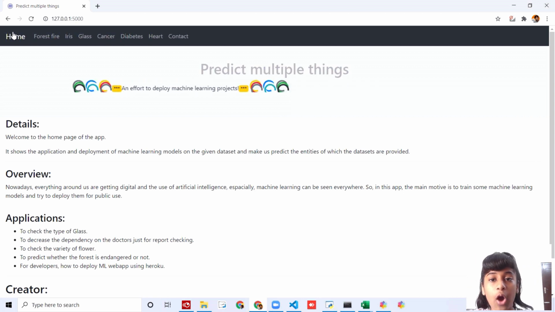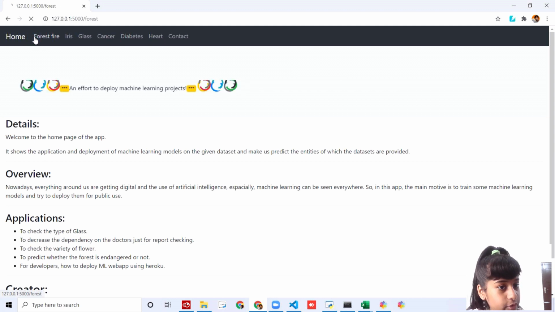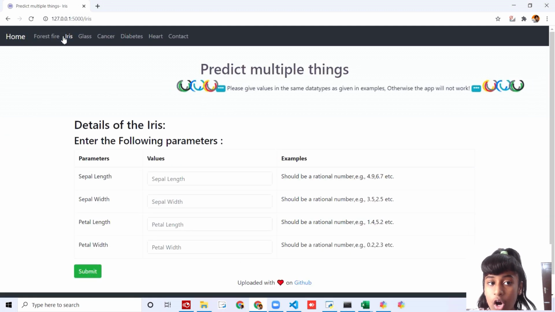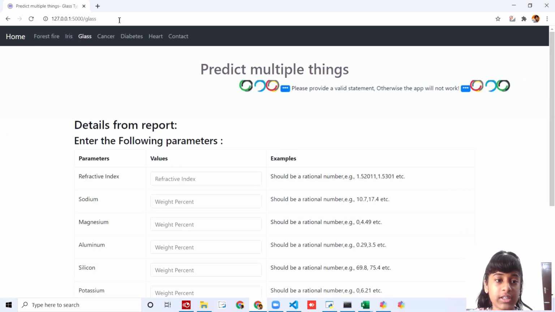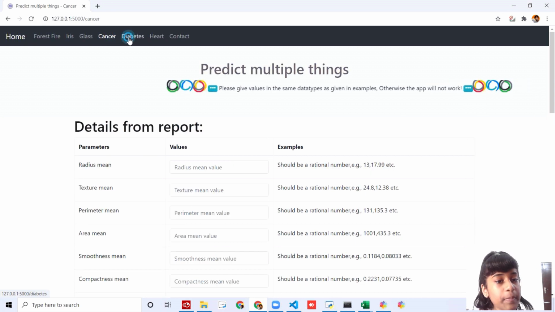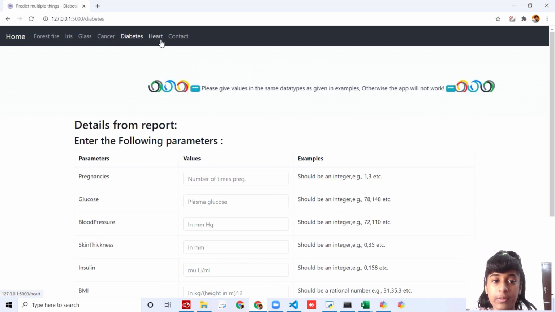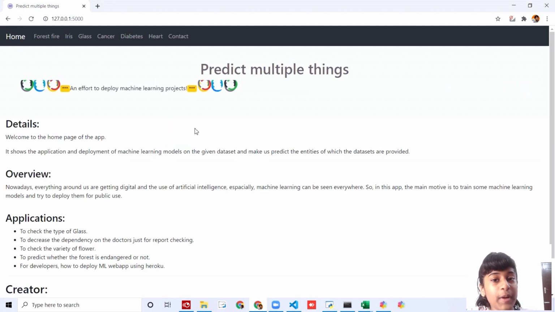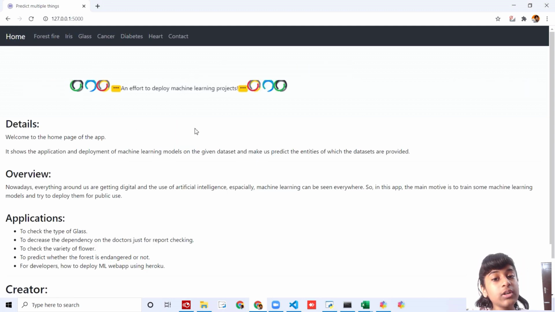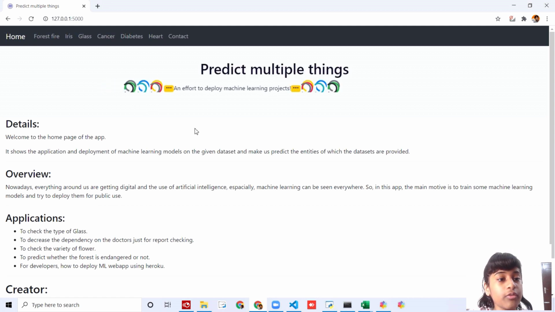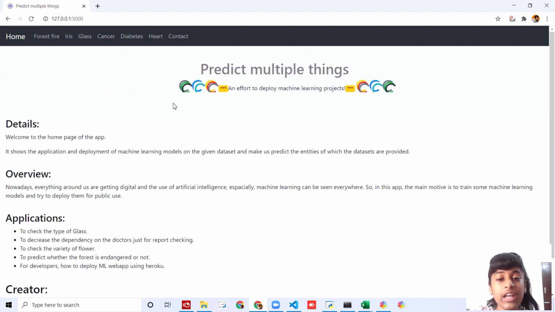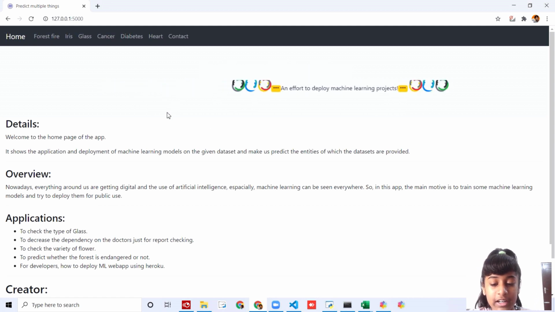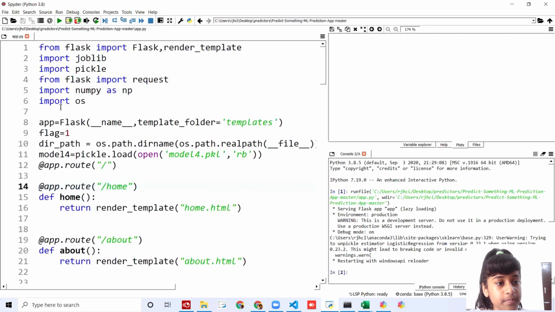In this series we're going to see how to create a web app that predicts forest fire, if the flower is an iris flower or not, if the object is glass or not, if the patient is a cancer patient, if the person is a diabetes patient, and if the person is a heart patient or not. In my part 1, part 2, and part 3 videos, I showed you how to create the X and Y values of all these. So in today's video, we're going to see how to predict all these. So let's get started. Let me move up to my Spyder.